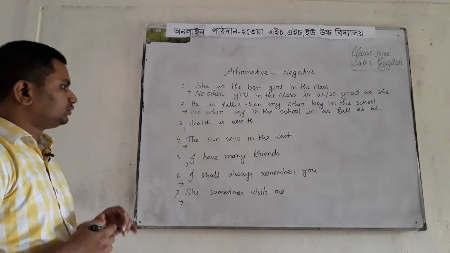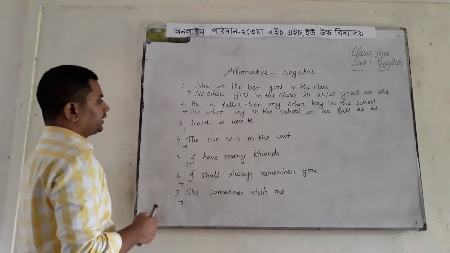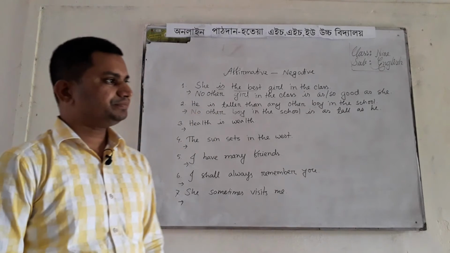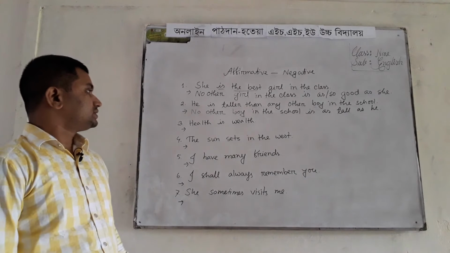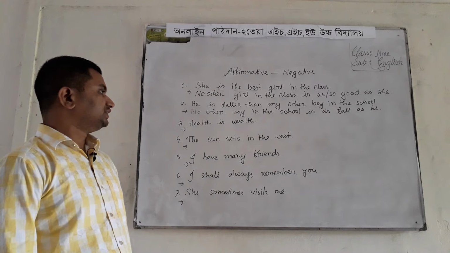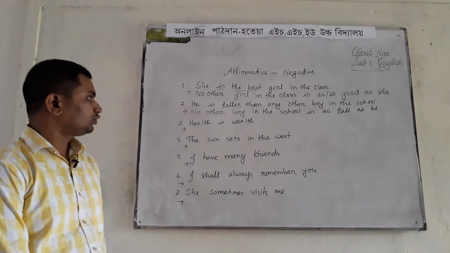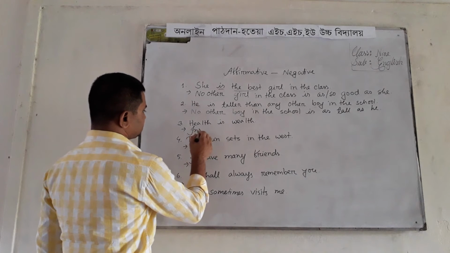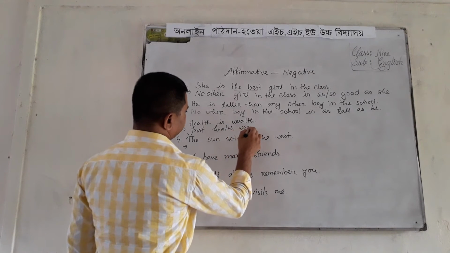Okay, my dear students, the third sentence: health is wealth. This is the third sentence I have written on the board. If there is such a kind of sentence, I mean a universal truth or general truth, then we have to write: isn't health wealth?